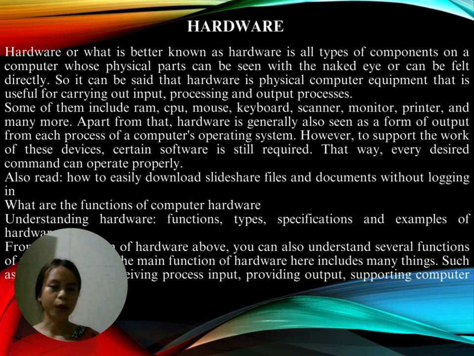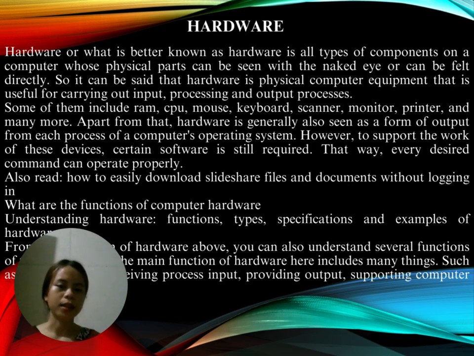Hardware. Hardware is a type of component on a computer whose physical parts can be seen with the naked eye or can be felt directly, so it can be said that hardware is physical computer equipment that is useful for carrying out input, processing, and output processes.